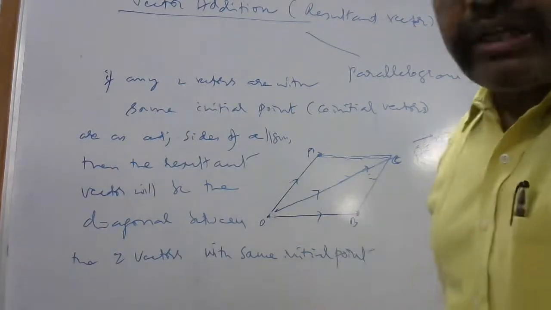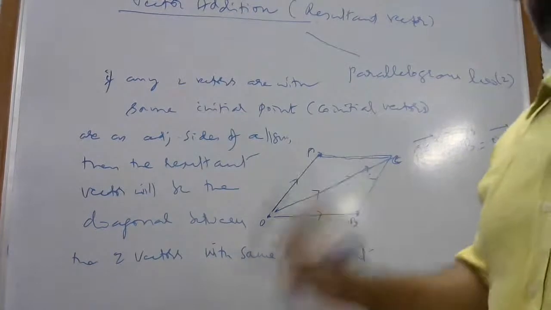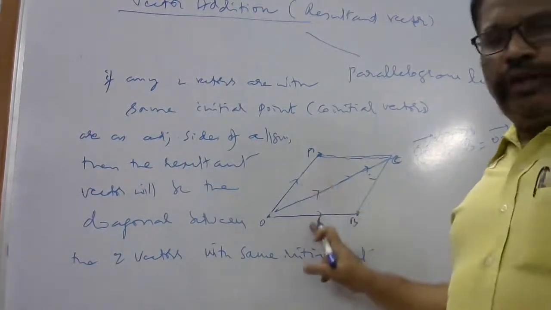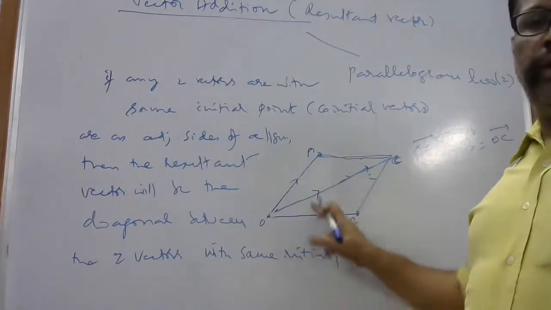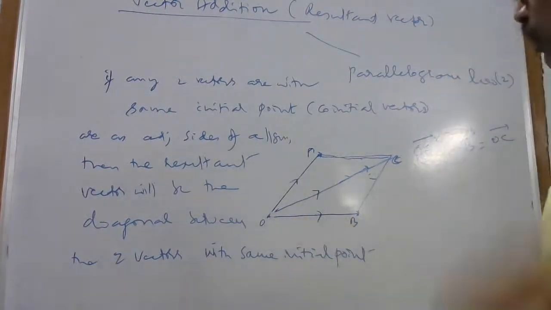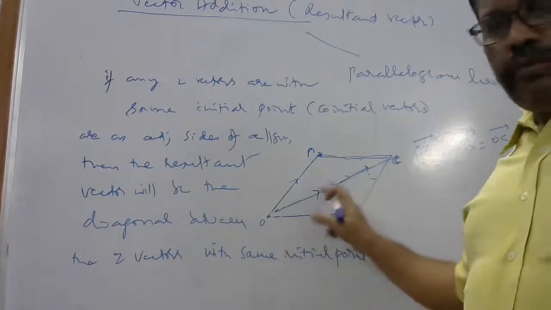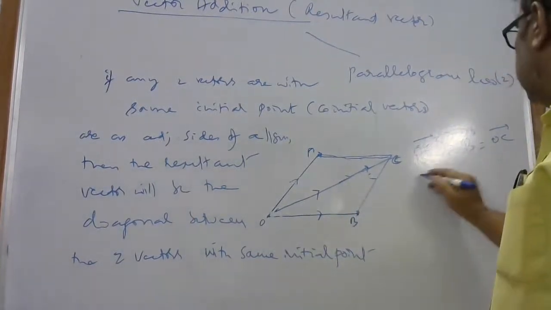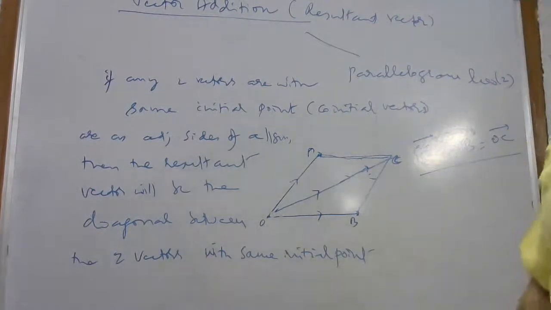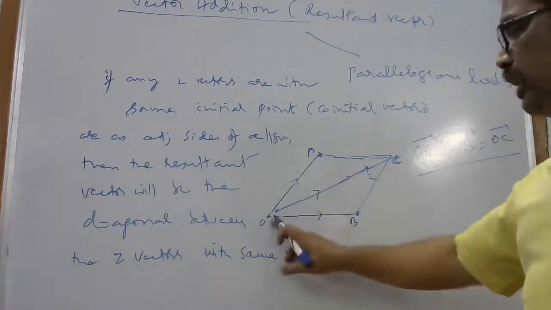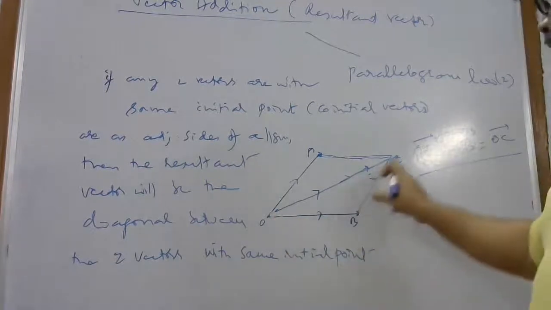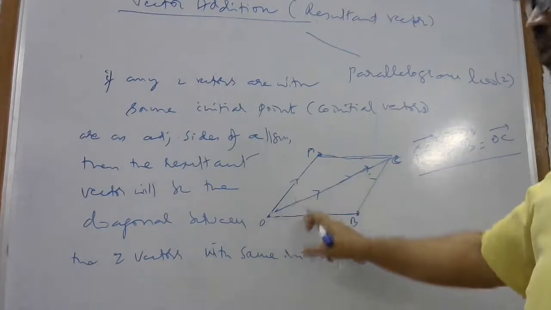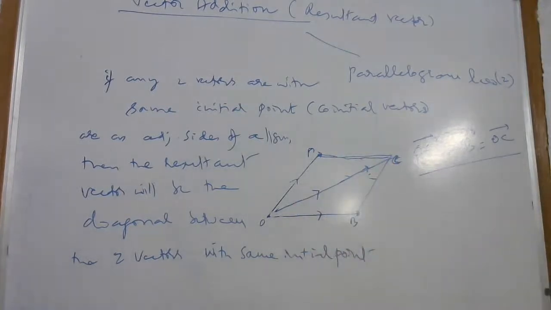For the triangle, we take AB vector plus BC vector. The first vector's terminal point is equal to the second vector's initial point. In this case, the two vectors have the same initial, co-initial points. The resultant is equal to the diagonal of the parallelogram having the two vectors as sides. This is nothing but OA plus OB is equal to the OC vector. And the diagonal also has the same initial point. It is the diagonal of a parallelogram with these two vectors as adjacent sides.